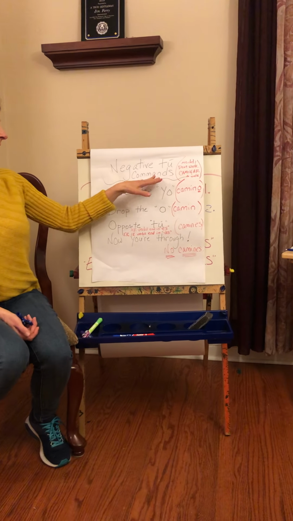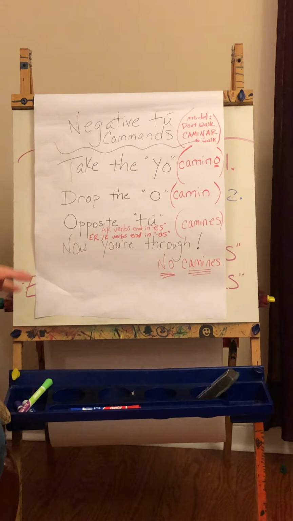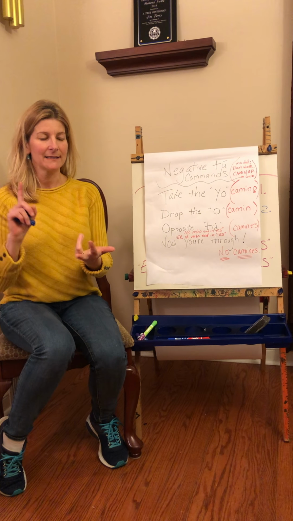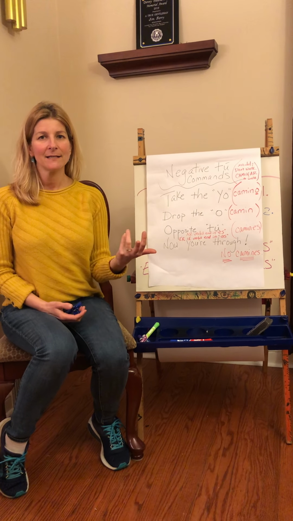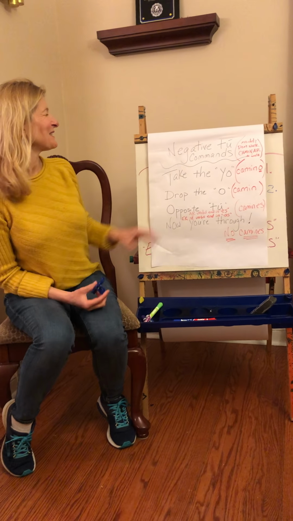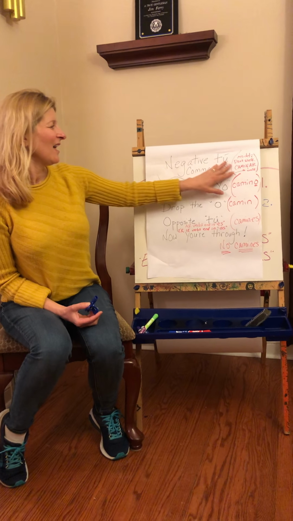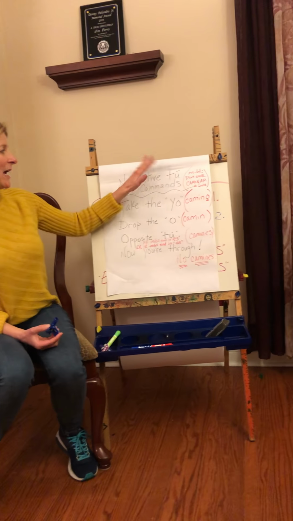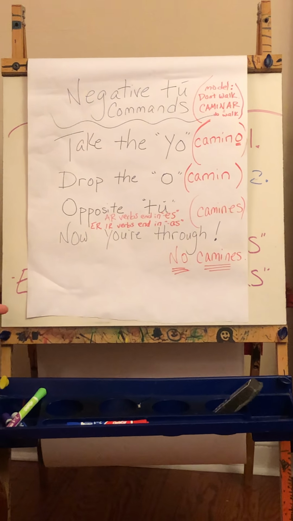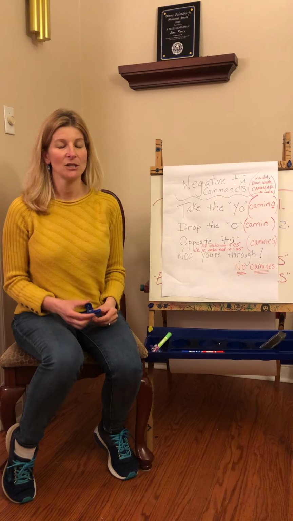So when we're dealing with negative commands, again, it's telling somebody not to do something. Don't throw a ball at my head. Don't listen to those bad kids over there. Those are all negative commands, telling somebody not to do something. So there's a rhyme that's going to help you remember a tú command so that you won't make any mistakes, because it's not always as easy as changing AR verb endings to ES, okay?